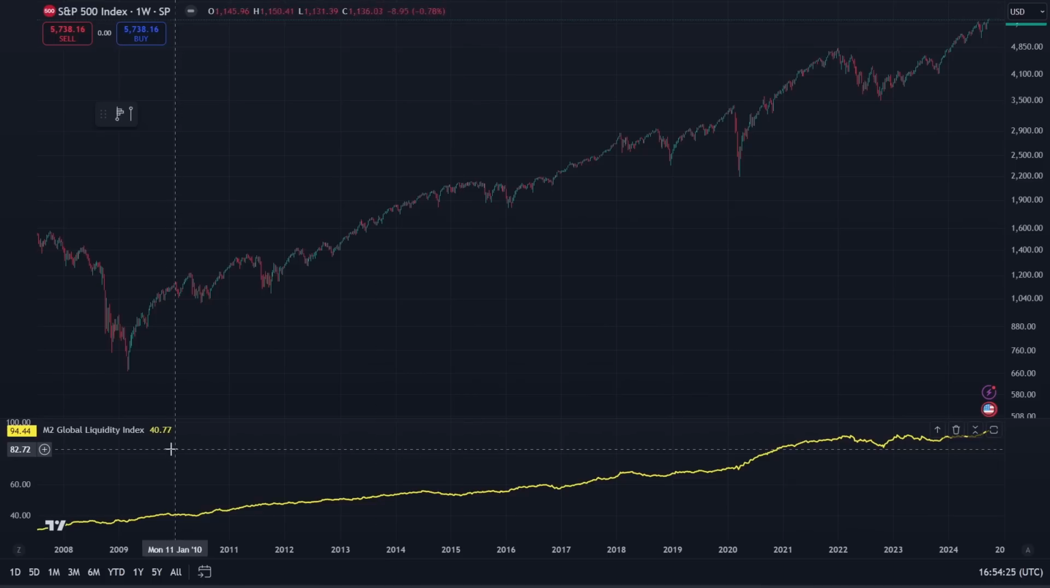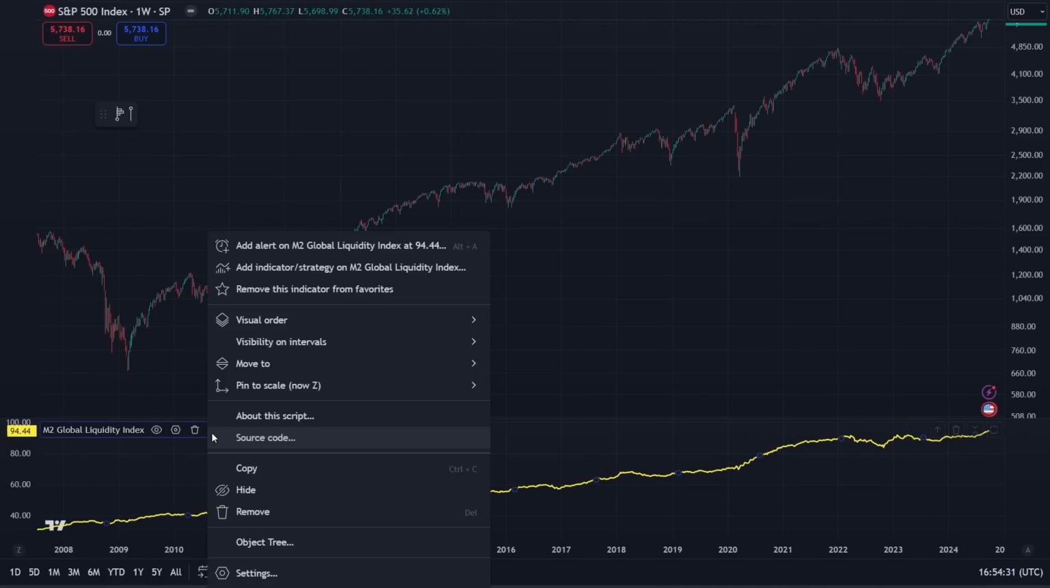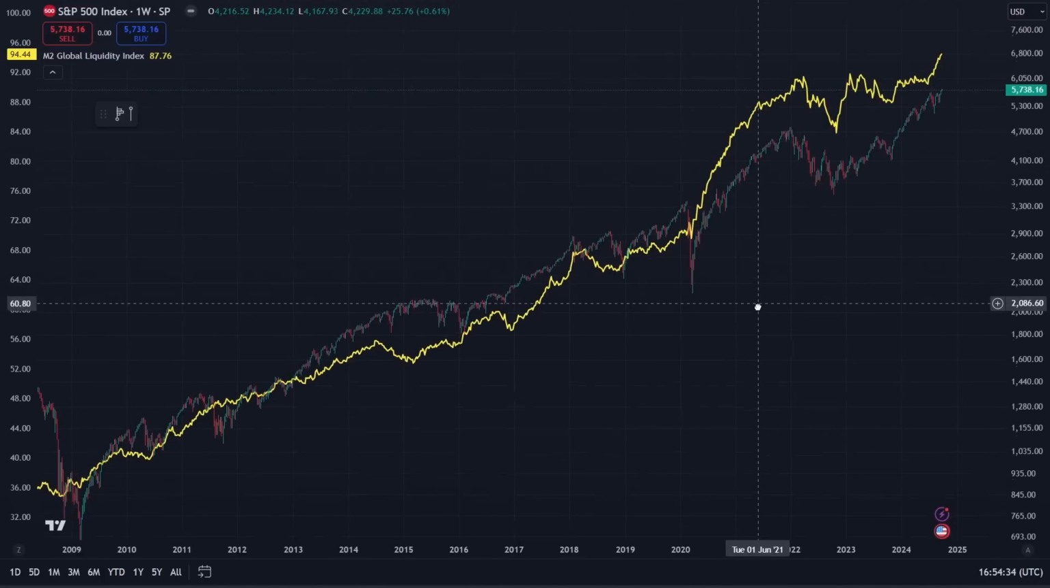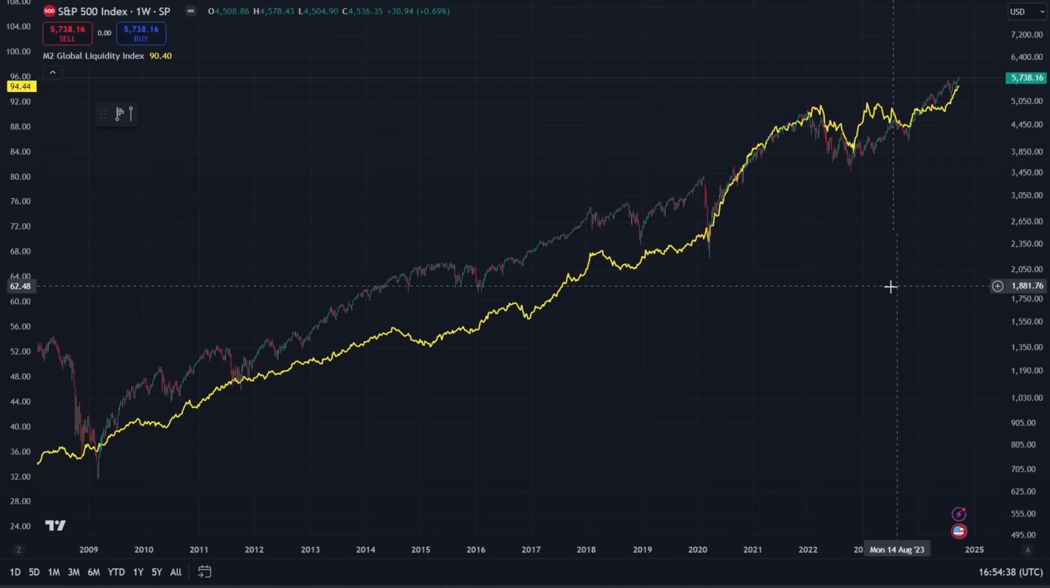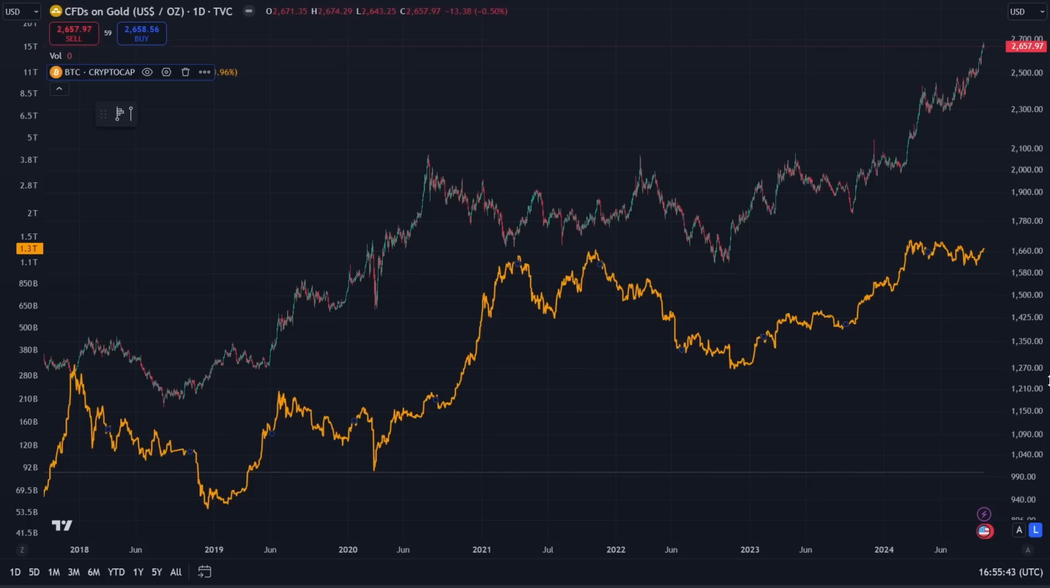So for example, if we put the M2 global liquidity index onto the S&P 500 chart and overlay it, you can see that it is extremely accurate at predicting the highs and the lows. Generally, when you have rising liquidity, you also get a rise in the price of the S&P 500.